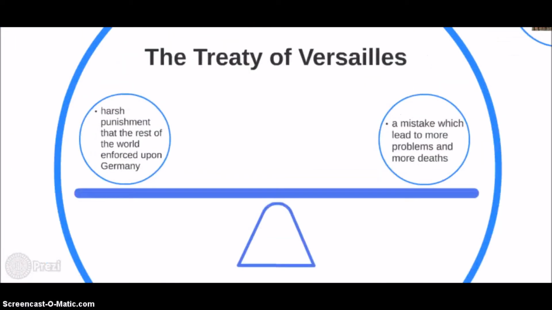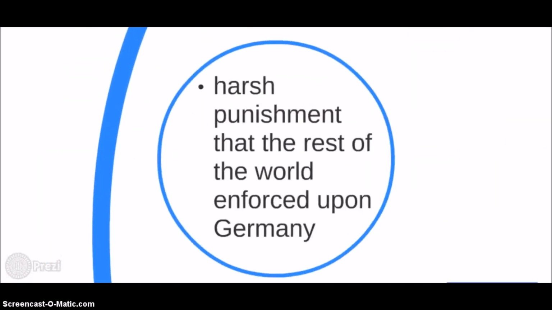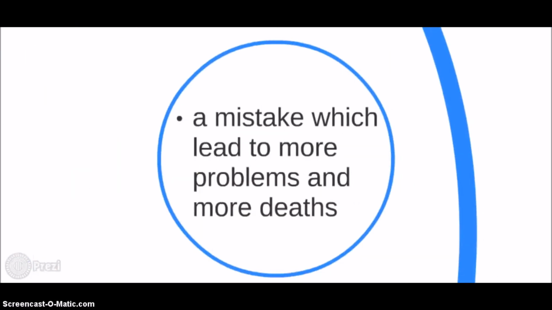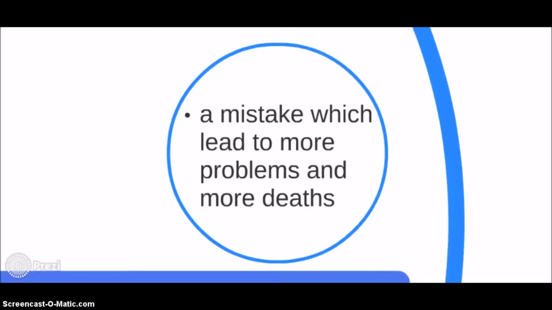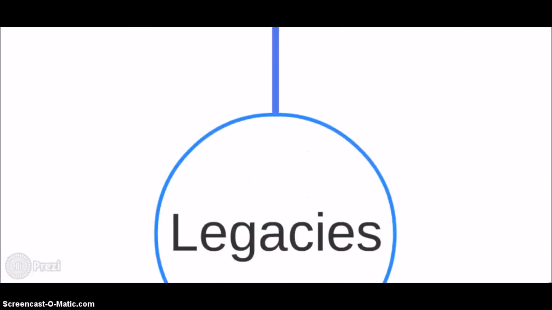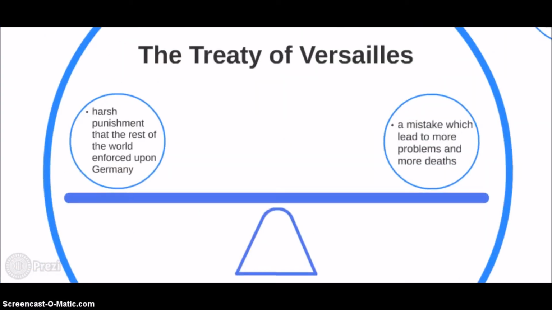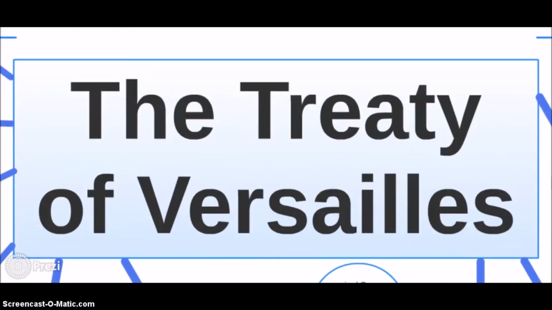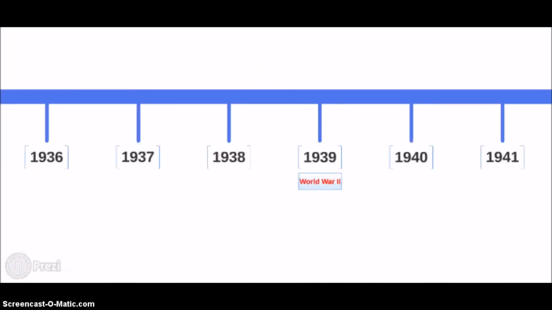The Treaty of Versailles may be seen as a harsh punishment that the rest of the world enforced upon Germany, or maybe even a mistake which led to more problems and even more deaths. However, many important legacies were created because of the Treaty of Versailles, and especially Article 231. The events before the Treaty of Versailles, along with the events that followed after, eventually led to one of the biggest events in history, World War II.